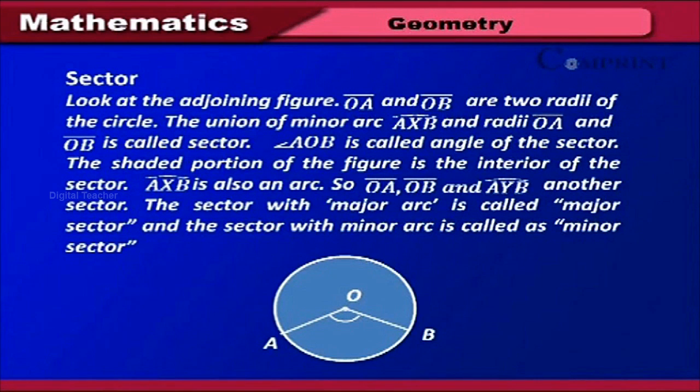The shaded portion of the figure is the interior of the sector. Arc AYB is also an arc. So OA bar, OB bar and arc AYB form another sector. The sector with major arc is called major sector. And the sector with minor arc is called minor sector.